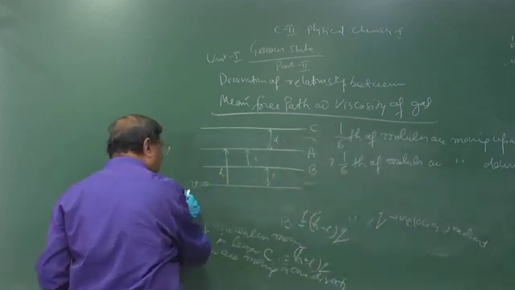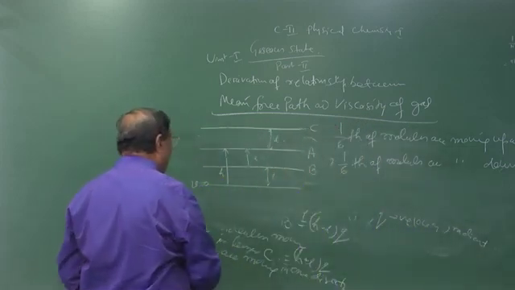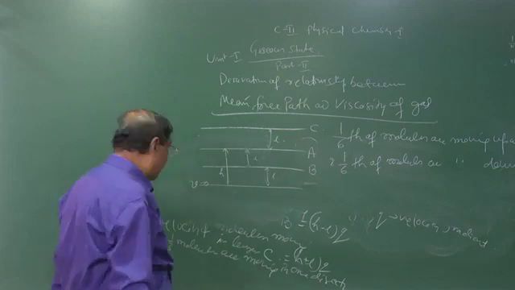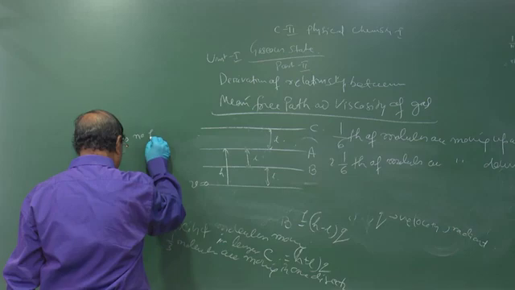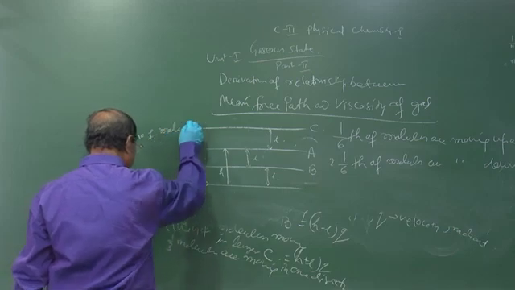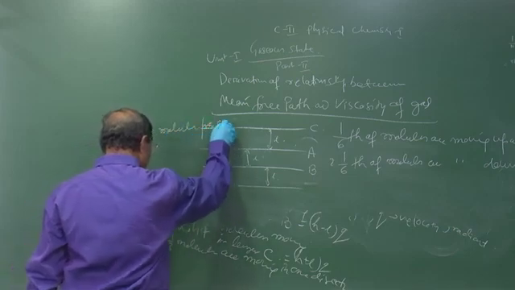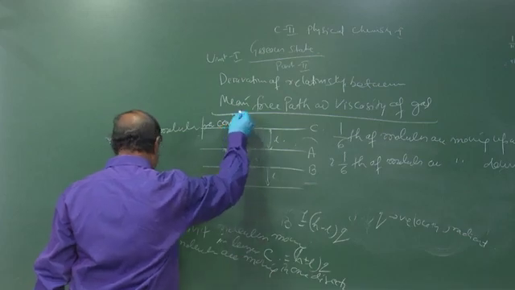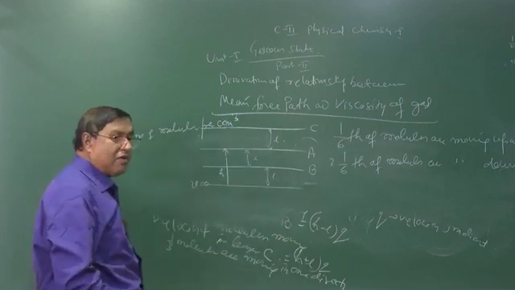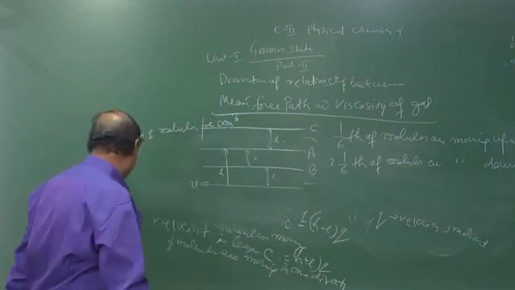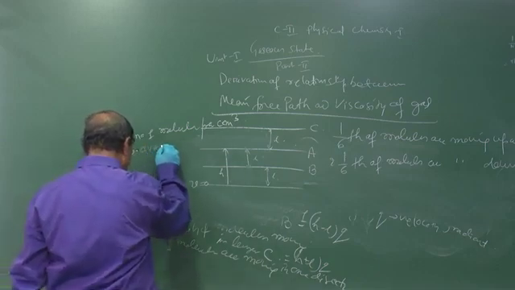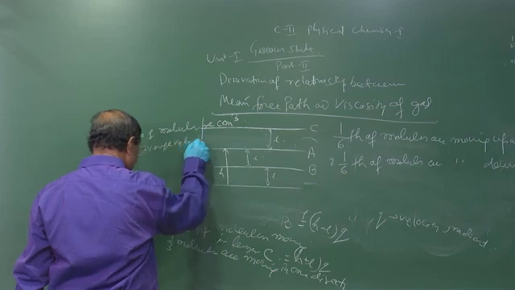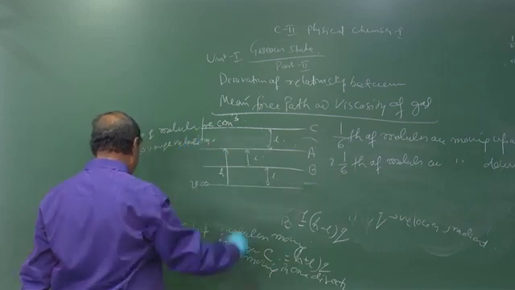Let us see how many molecules are moving upward and downward. Let n be the number of molecules per cubic centimeter, and let v bar be the average velocity of the molecules of the gas.